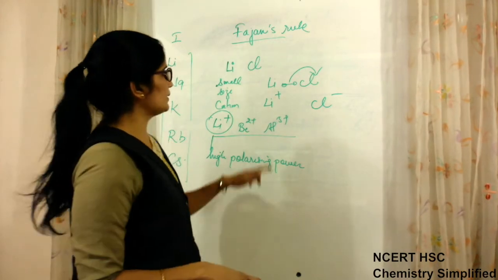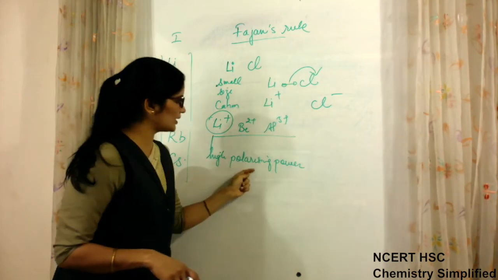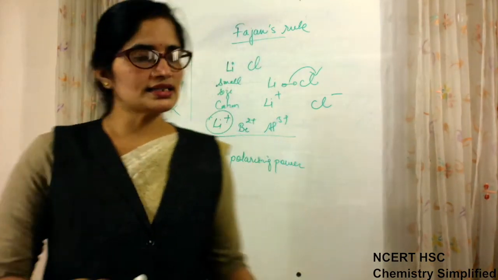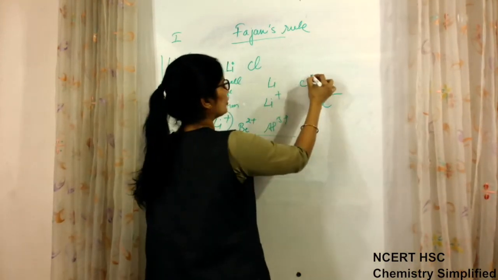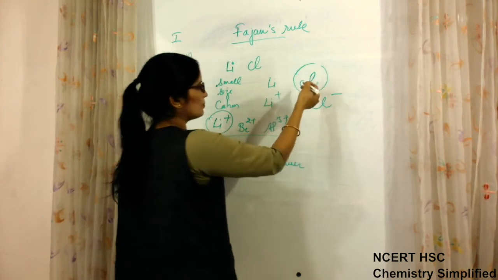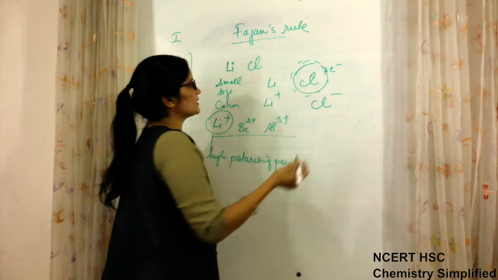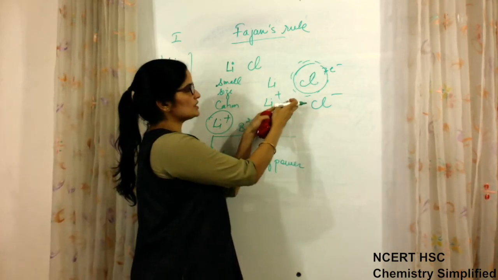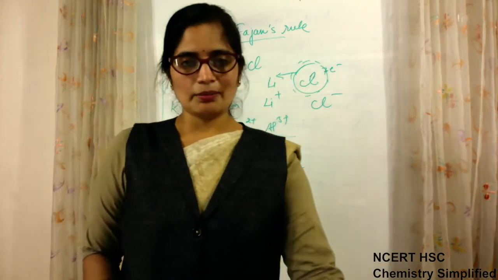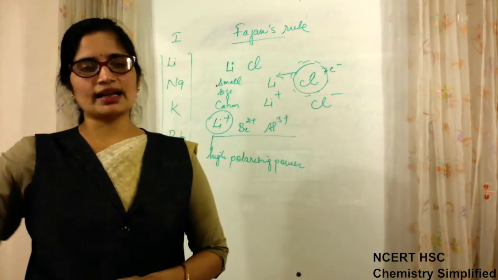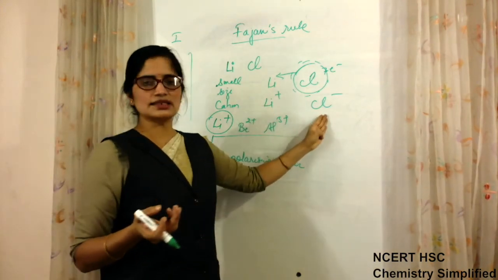But at the same time, when the size of the cation is small, then it has high polarizing power. Polarizing power means the electron cloud of this chlorine, which is bonded to it, there is an electron cloud because it has 7 electrons. So when the cation is of a small size, it has power to pull this cloud towards itself. On one hand, chlorine is dragging its electron to form a negative charge, just like Li positive and Cl negative.